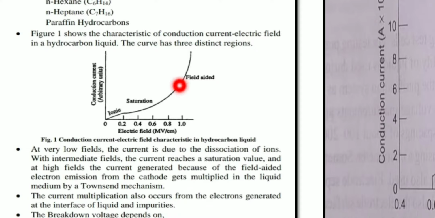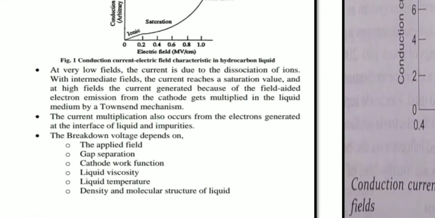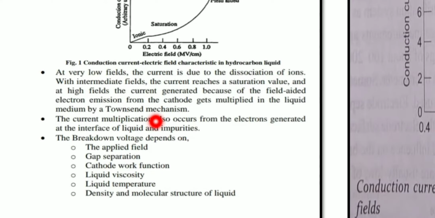At higher fields, the current gets multiplied, or increases rapidly. Because of which process? That is field aided electron emission from the cathode itself. Getting my point? So these are the three distinct regions. The current multiplication also occurs because of electrons generated at the interface of liquids as well as the impurities.